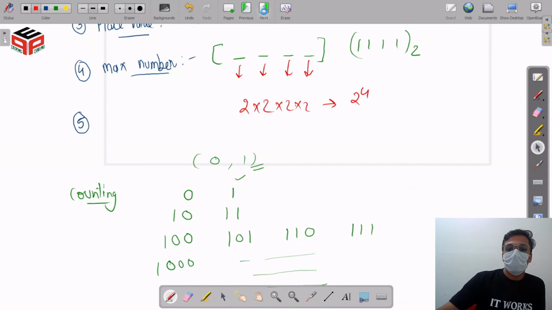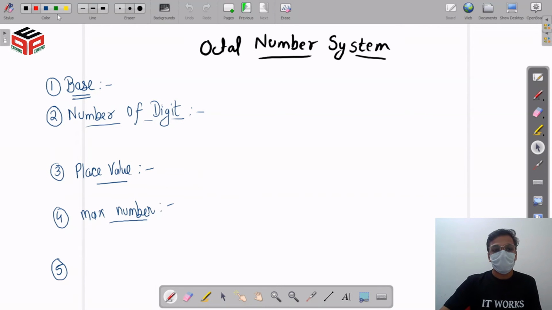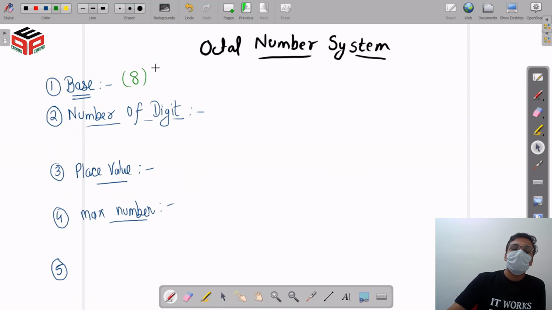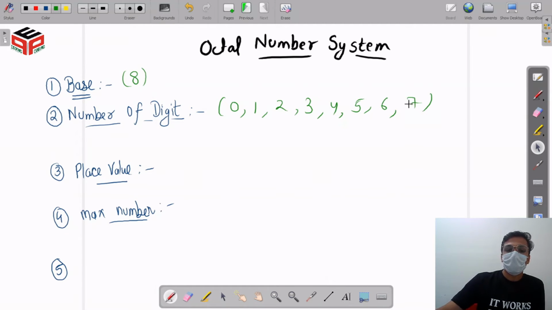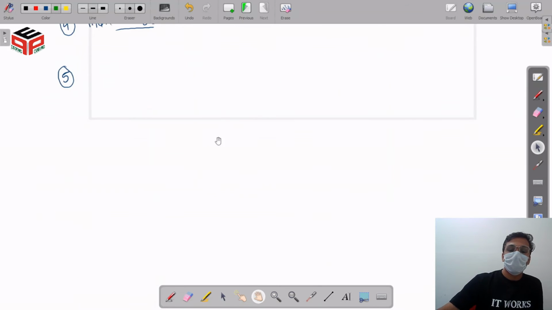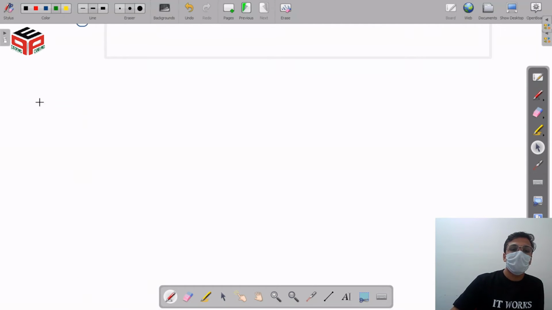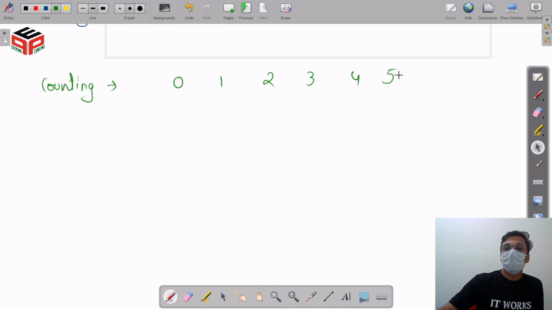So now our next number system is the octal number system. The base of the octal number system is going to be 8. So it signifies that our octal number is going to have 8 distinct digits, up to 7: 0, 1, 2, 3, 4, 5, 6, 7. So now let's see the counting of this octal number system. The counting can be represented as 0, 1, 2, 3, 4, 5, 6, 7.